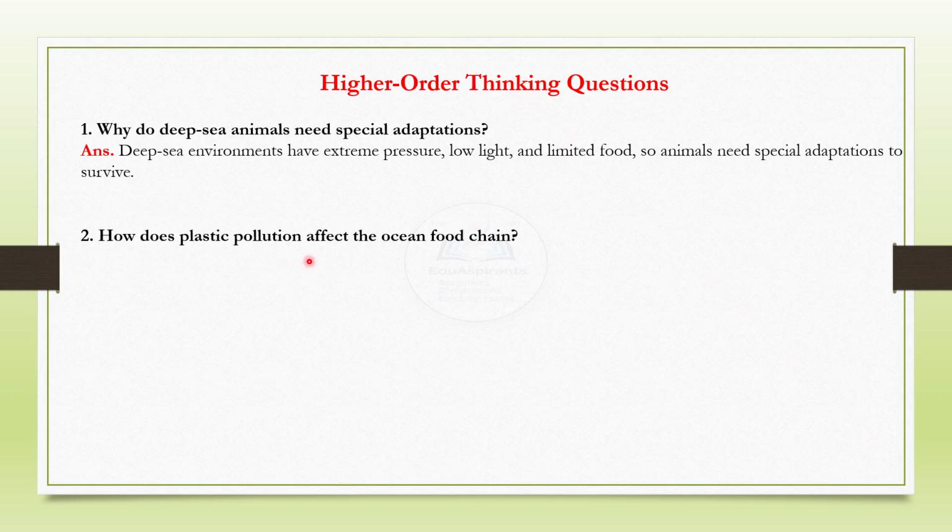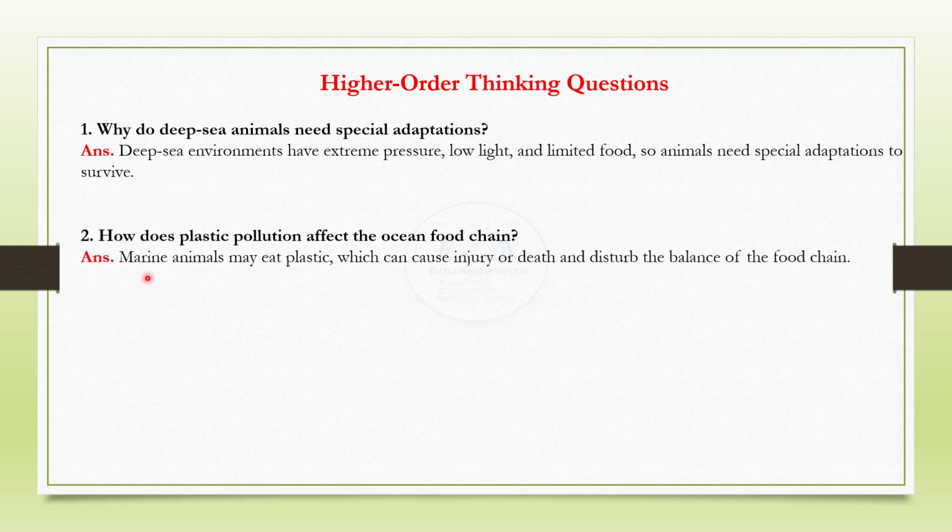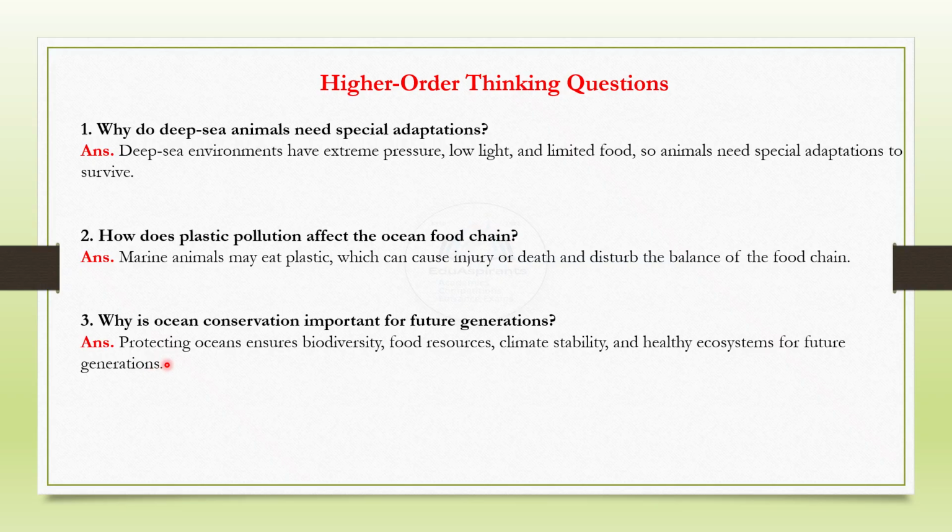How does plastic pollution affect the ocean food chain? Answered? Let us see if you have answered it correctly. Marine animals may eat plastic, which can cause injury or death and disturb the balance of the food chain. Why is ocean conservation important for future generations? Not very difficult. Try. The correct answer is protecting oceans ensures biodiversity, food resources, climate stability, and healthy ecosystems for future generations.